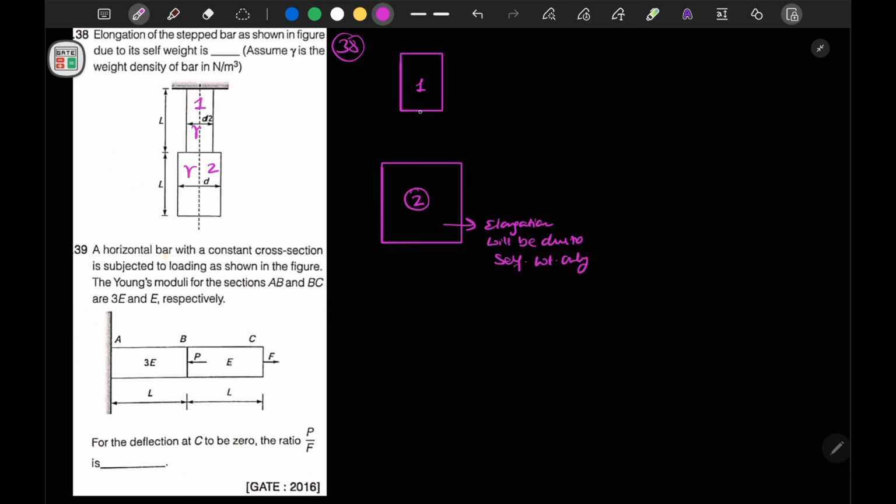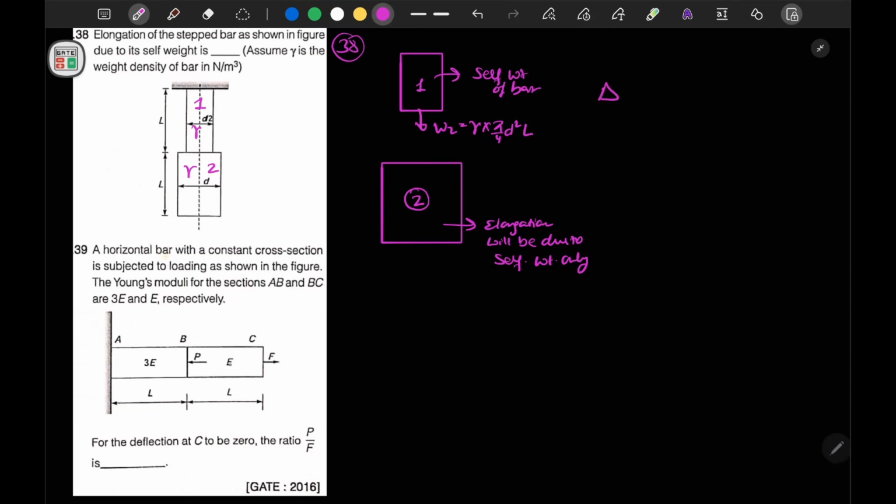Now in bar 1, at this intersection there will be a load acting that is equal to the weight of bar 2, and that is gamma into pi by 4 d square into L, and also the self weight of the bar. Since elongation is directly proportional to load, we can apply the principle of superposition here.